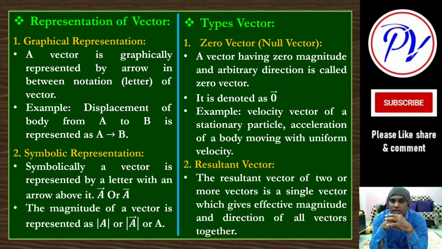The resultant vector of 2 or more vectors is a single vector which gives the effective magnitude and direction of all vectors together. Are you getting bored? Because all the theoretical concepts are going on one by one, definition after definition, but you should have patience, because these notations, this terminology is very much important.